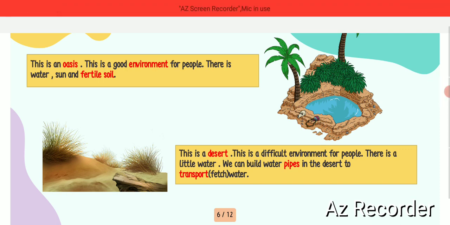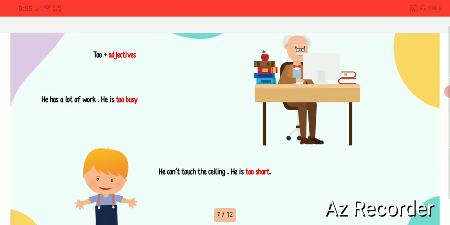This is a desert. This is a difficult environment for people. There is little water. We can build water pipes in the desert to transport water, okay? So in the desert, there is not a lot of water, so they use pipes to transfer water, okay? So we have here